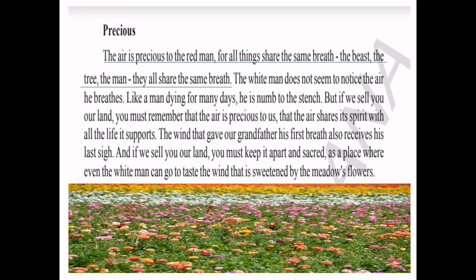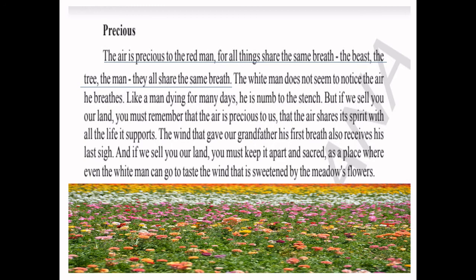In this paragraph, our speaker wants to say that the air is precious to all. All the living things on earth breathe the same air. The white man is not special to the air.